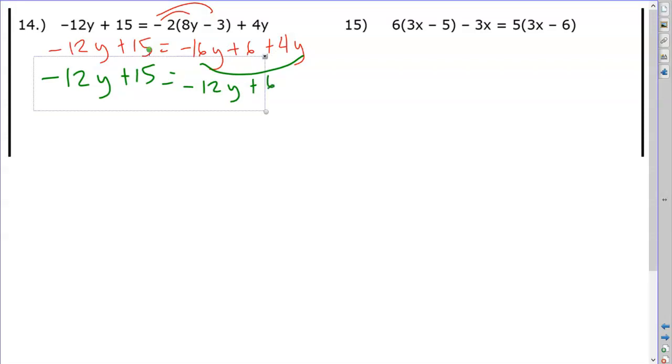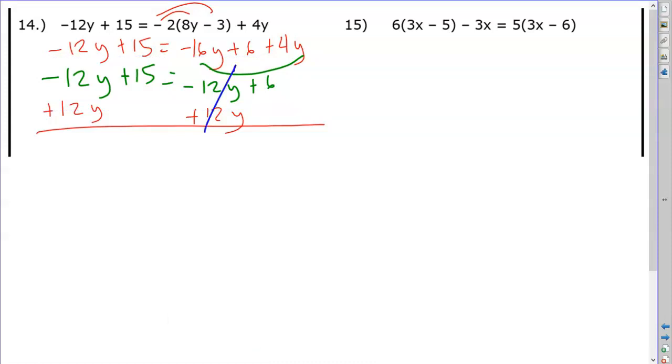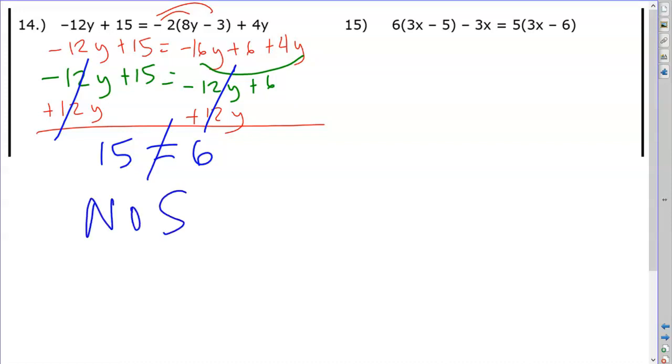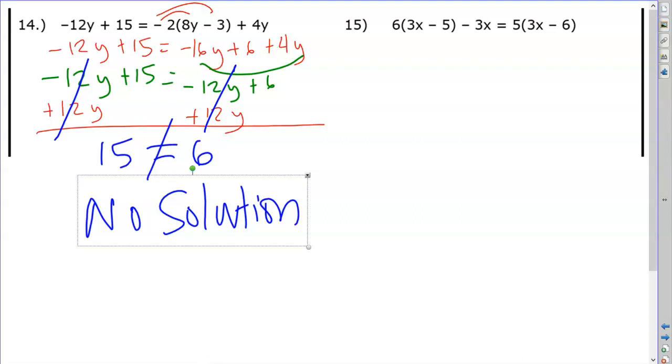And now I'm going to add 12y to both sides. And it looks like I get a double cancellation here, right? And let's see what's left over. Do the numbers that are left over make a true sentence? No. So if that is not a true sentence, then it is no solution. No number would work to plug into y to make this sentence true.